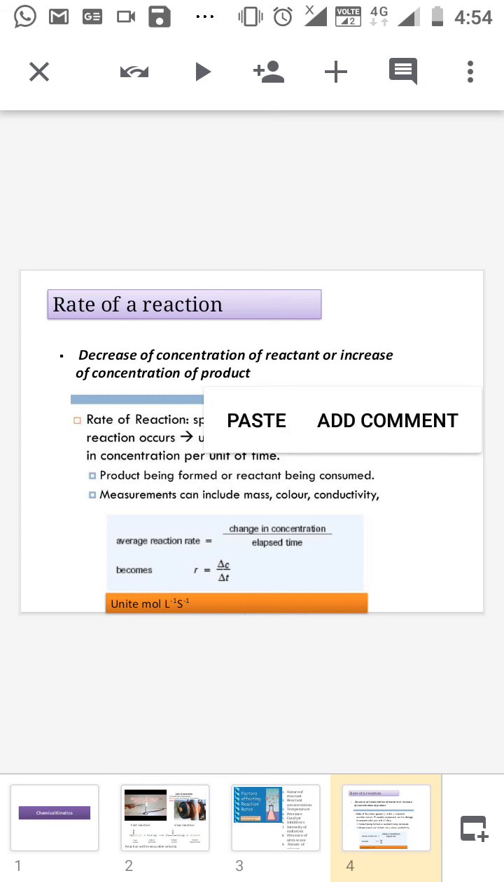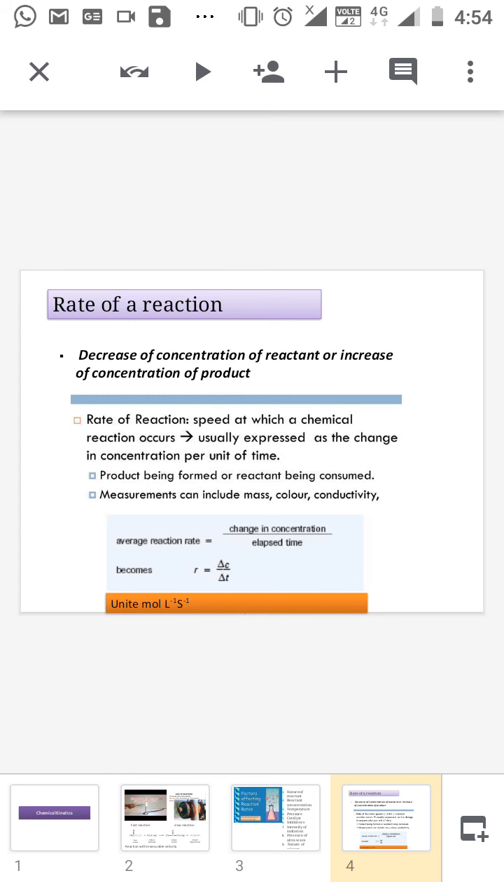The rate of a reaction is monitored by different methods, by measuring the mass or the change in color of the reactant or product, or conductivity of the reactant, and other parameters also we can measure. So the rate of a reaction is expressed by R. R is equal to delta C divided by delta T. That means delta C means change in concentration, and delta T means a particular interval of time.